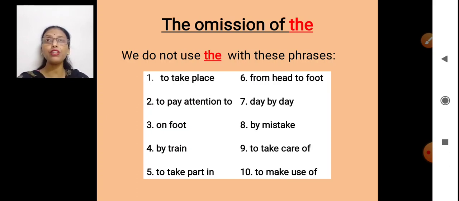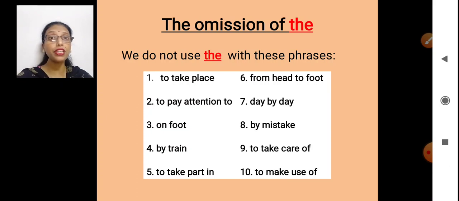You have to pay attention to what ma'am is speaking. You have to pay the attention to, that sounds a little odd. On foot. Yes, he will travel the distance on foot, not on the foot. By train. We will travel by train.